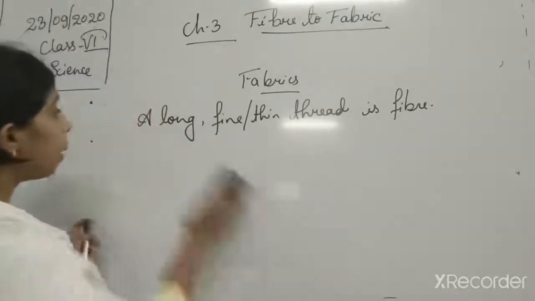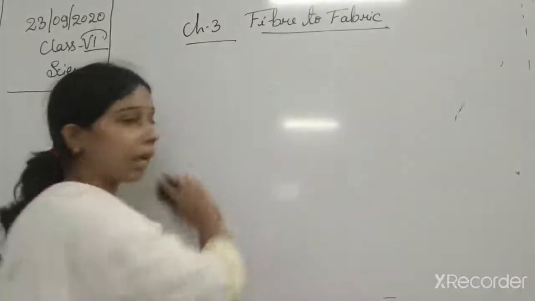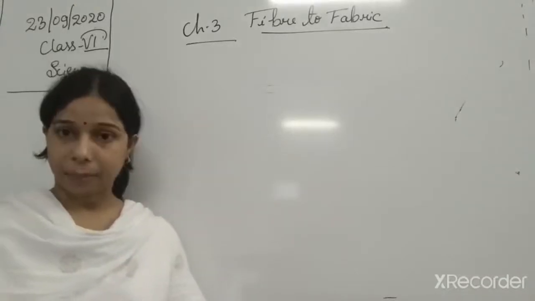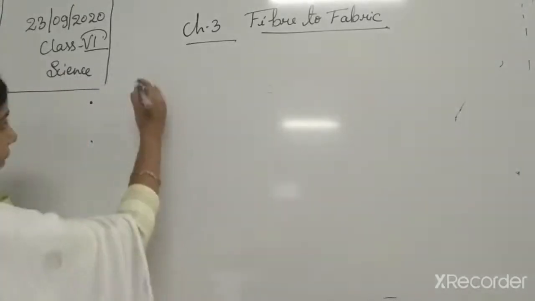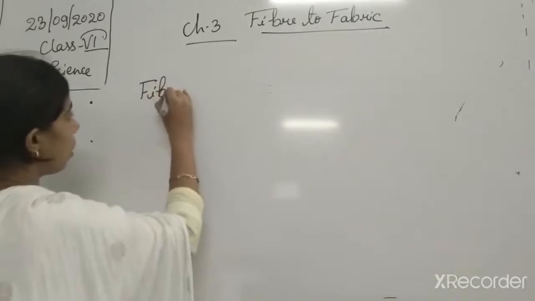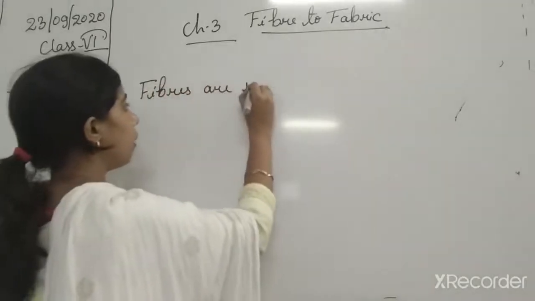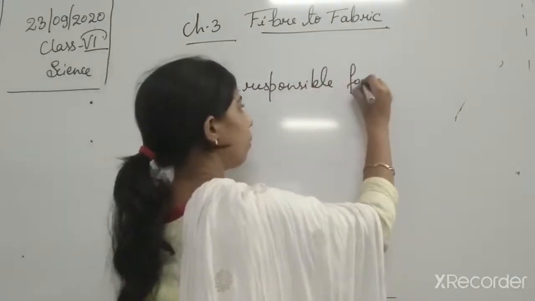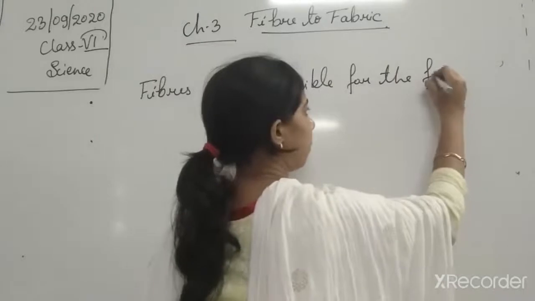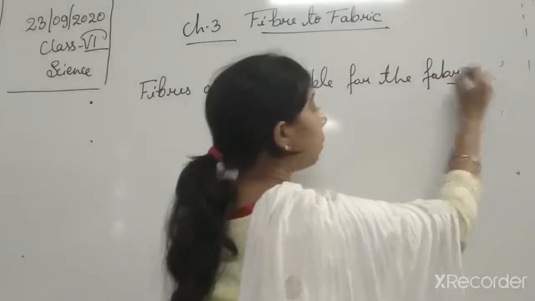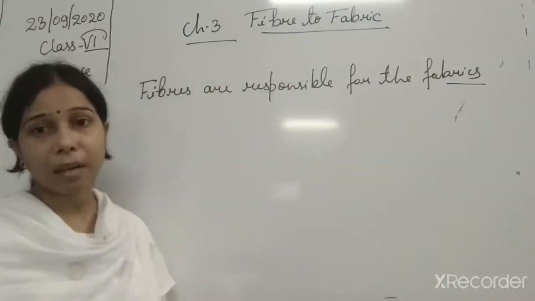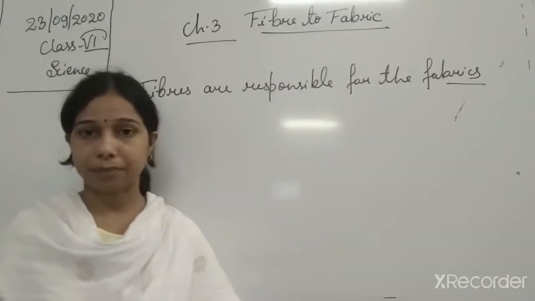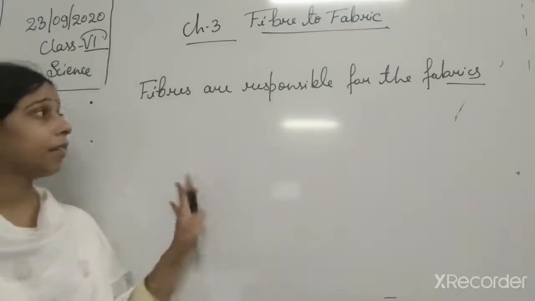Now when we talk about fabric, students, these fibers combine together and form fabric. So we can say that fibers are responsible for fabrics. It means these fabrics are actually made up of fibers. When these fibers are spun together, they form the fabric.